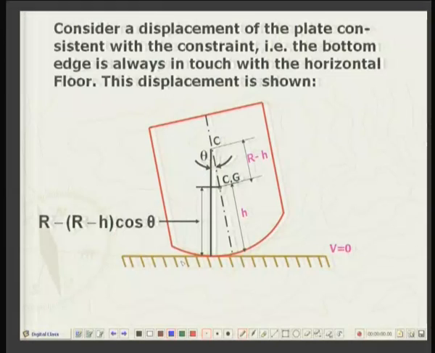So, this is a system of 1 degree of freedom. Now, there is no other force except gravitation force, all right. So, it means I have to calculate its potential energy in the disturbed configuration. This is the center of gravity of the plate, right. So, it means how high I will take.